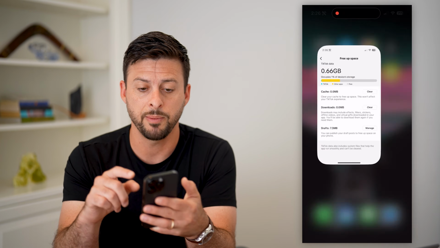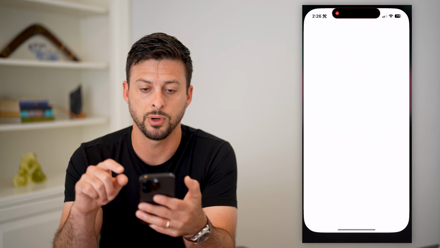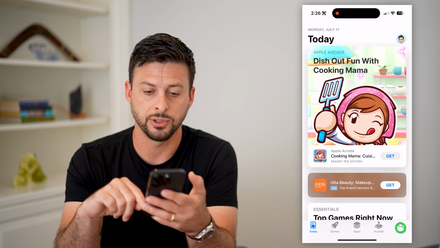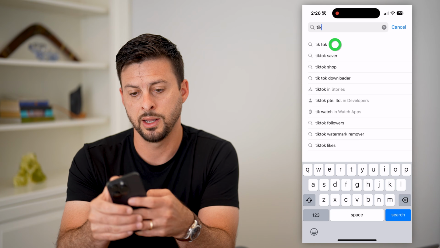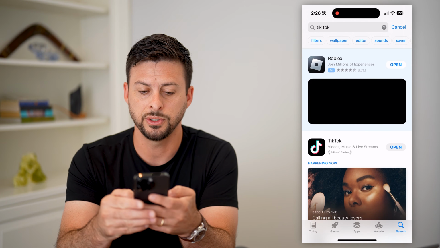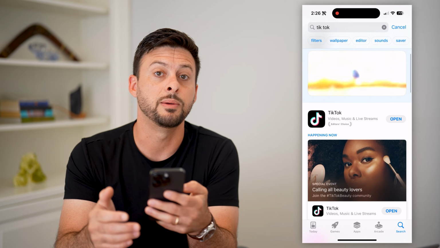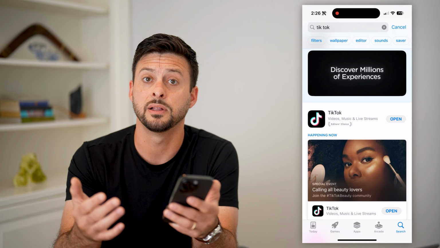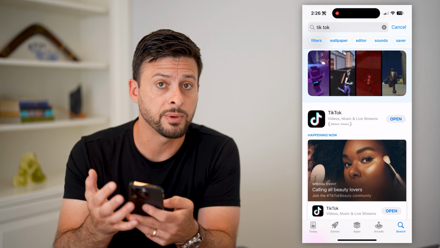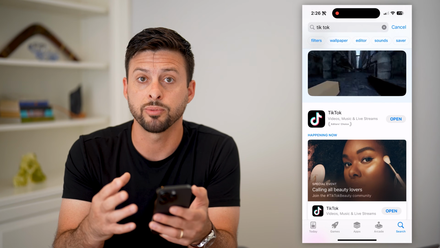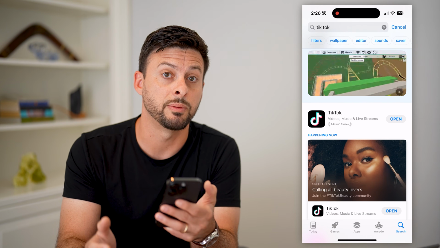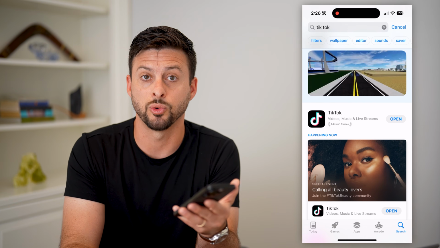I also recommend hopping out of here and going into your app store. And from there, we'll tap on search at the bottom right and we'll just search for TikTok. And hit on TikTok here, and then just right next to it, if you see the ability to update it, just update to the latest version because potentially there's some kind of bug or glitch not letting you like videos. Go through all of these steps, and you should be able to like any kind of videos that you're watching on TikTok.